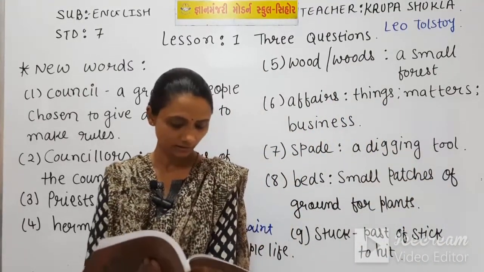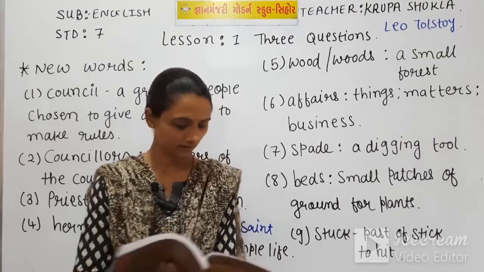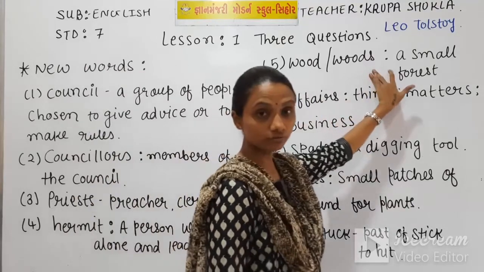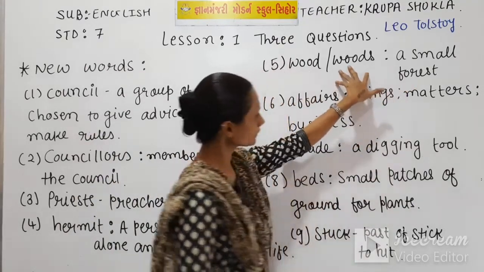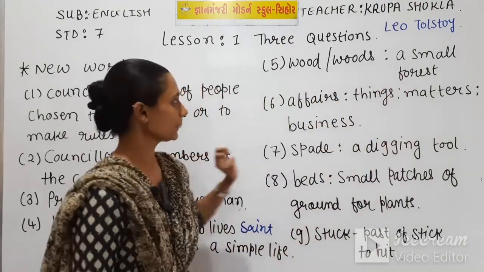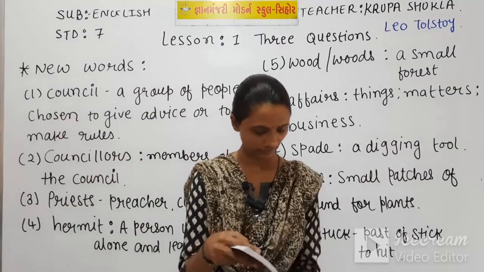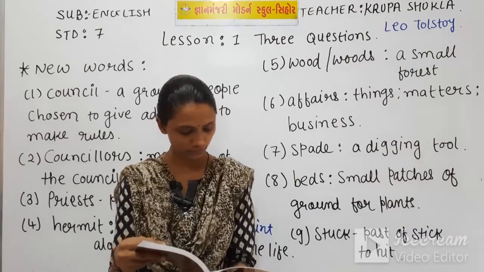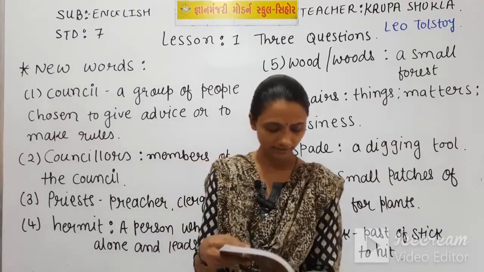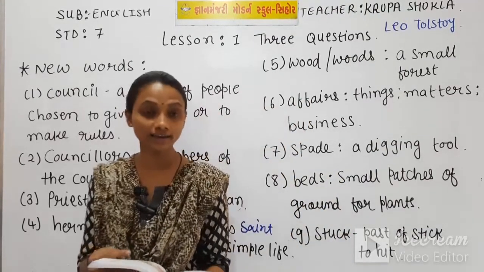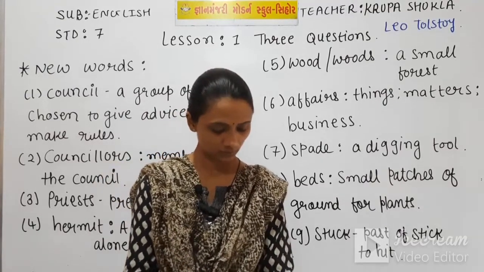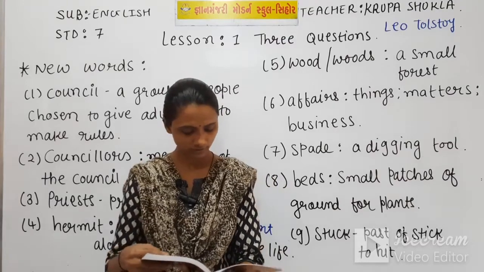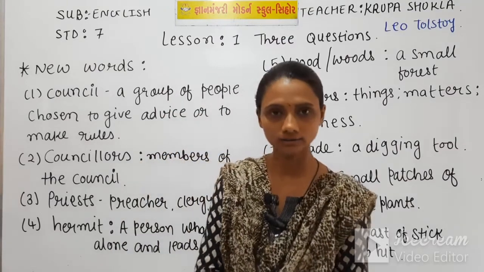Next paragraph: The hermit lived in a wood which he never left. Wood means here a small forest. So that hermit was living in a small forest, and the king went to meet him. He saw no one but simple people, and so the king put on ordinary clothes. Before he reached the hermit's hut, the king left his horse with his bodyguard and went on alone.